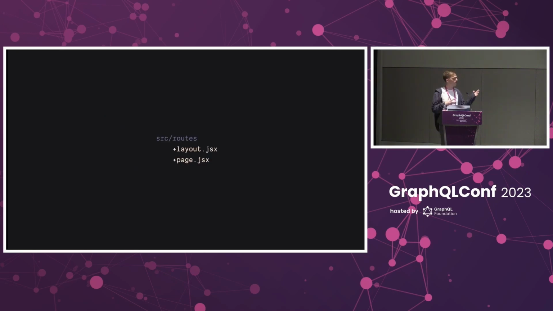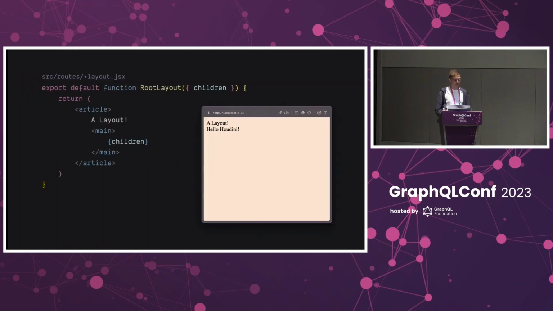Eventually, you'll want to share some bits of your UI across your pages. To support this, Houdini lets you define a component in a plus layout file. They look a lot like view components, except they receive a children prop, which is the child components that need to be all composed together.